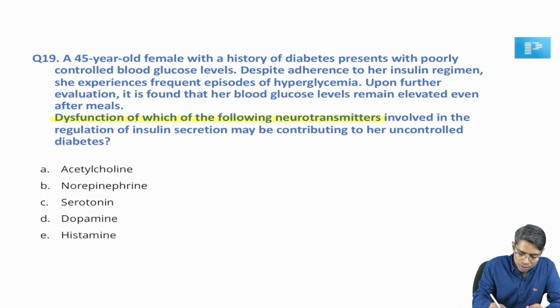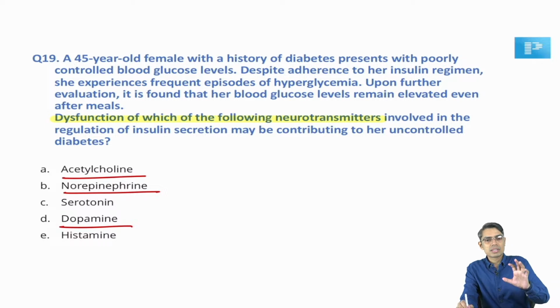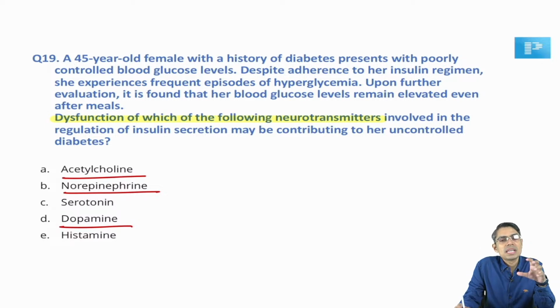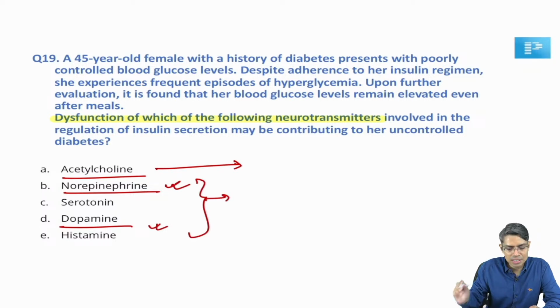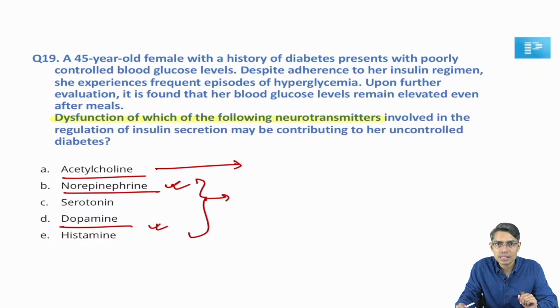Dopamine has also a role, norepinephrine has also a role. Norepinephrine, dopamine as well as acetylcholine, all these three neurotransmitters have a prominent role in insulin secretion. But the question is dysfunction of which neurotransmitter, that is the catch here. So, you have to look at what is the function of acetylcholine on insulin secretion and what is the role of these catecholamines on insulin secretion. That is the only thing you have to understand here.